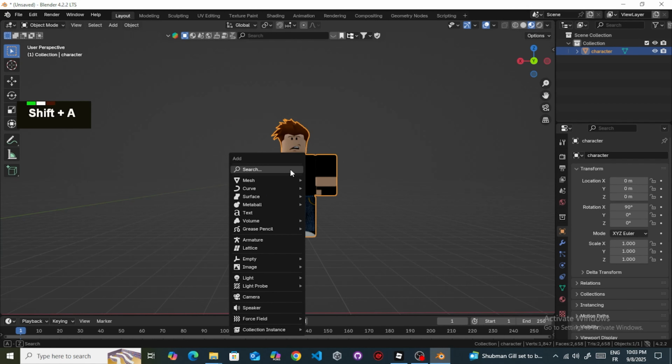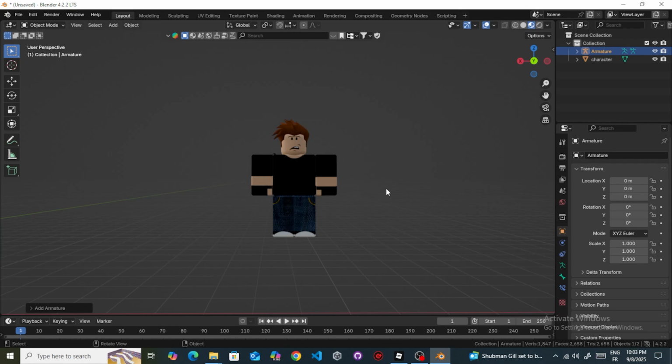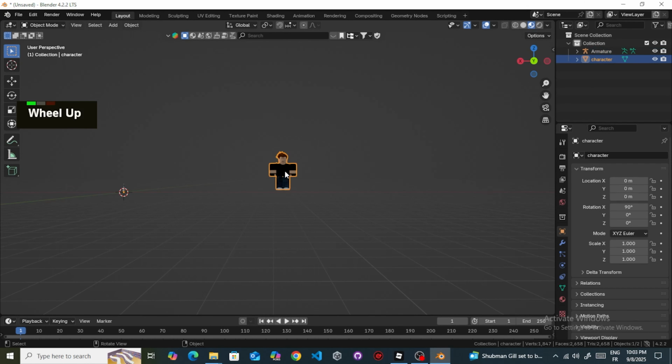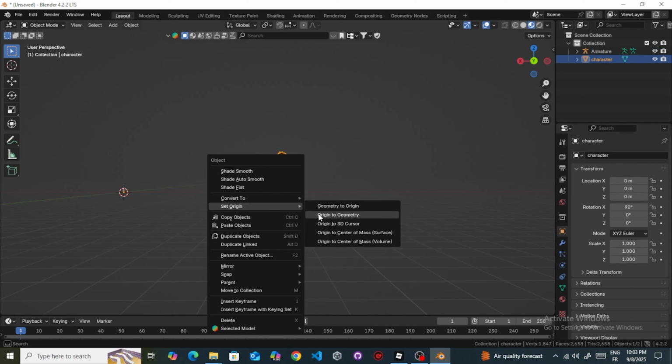Now, we need a rig to animate our character. To do this, select your character, press Shift plus A, and choose Armature. My character was imported far from the origin, so I'll move it back to the center.